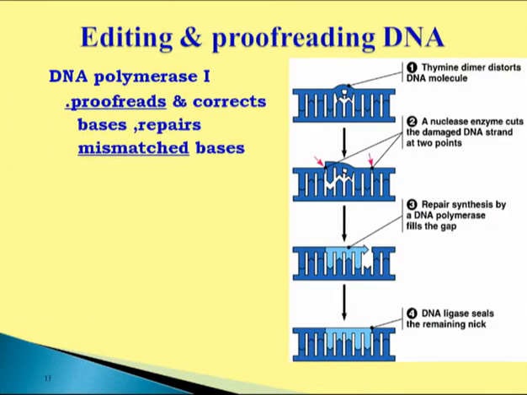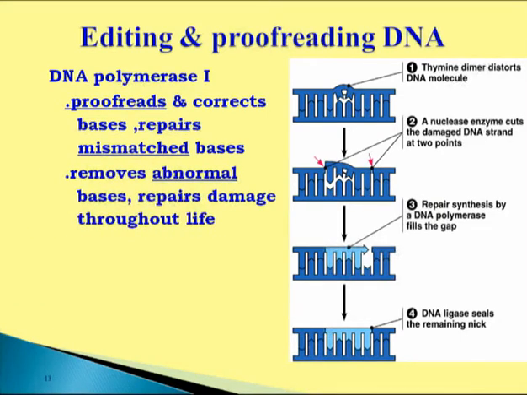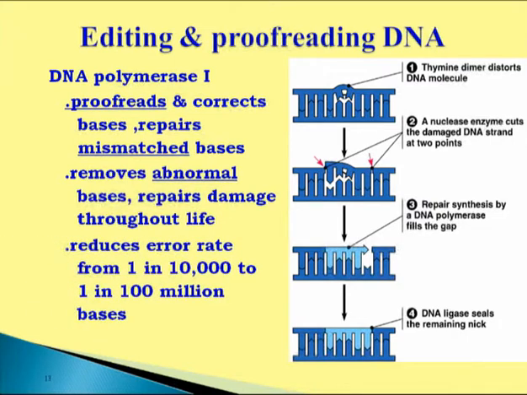We can see this DNA polymerase 1 is responsible for proofreading activity, correction of bases, repair of mismatched bases, like thymine formation is mismatch, cytosine formation is mismatch. A always pairs with T and G pairs with C. If this pairing does not occur, then that will be considered as mismatched sequences. It removes abnormal bases, repairs damage throughout the life, and reduces error rate from 1 in 10,000 to 1 in 100 million bases. So this DNA polymerase 1 is the key enzyme responsible for removal of error during the process of